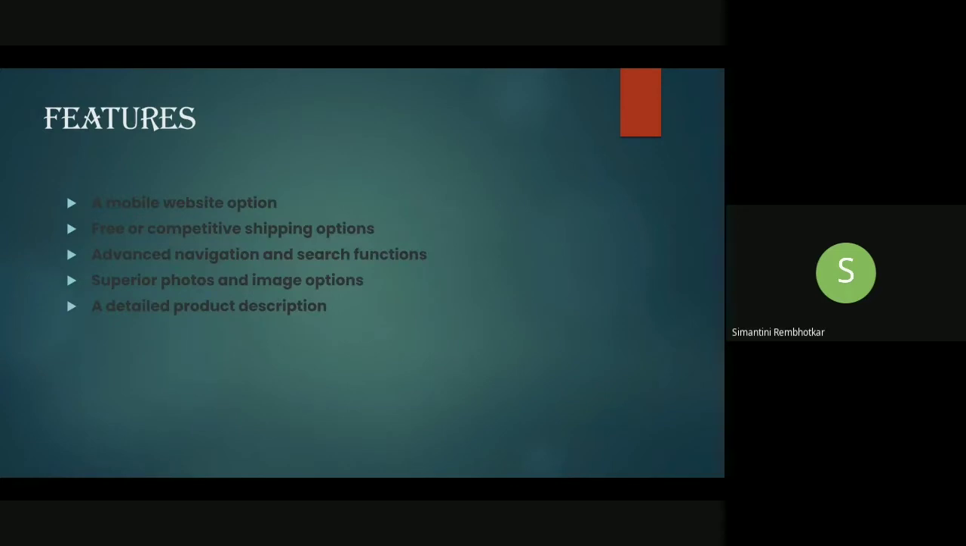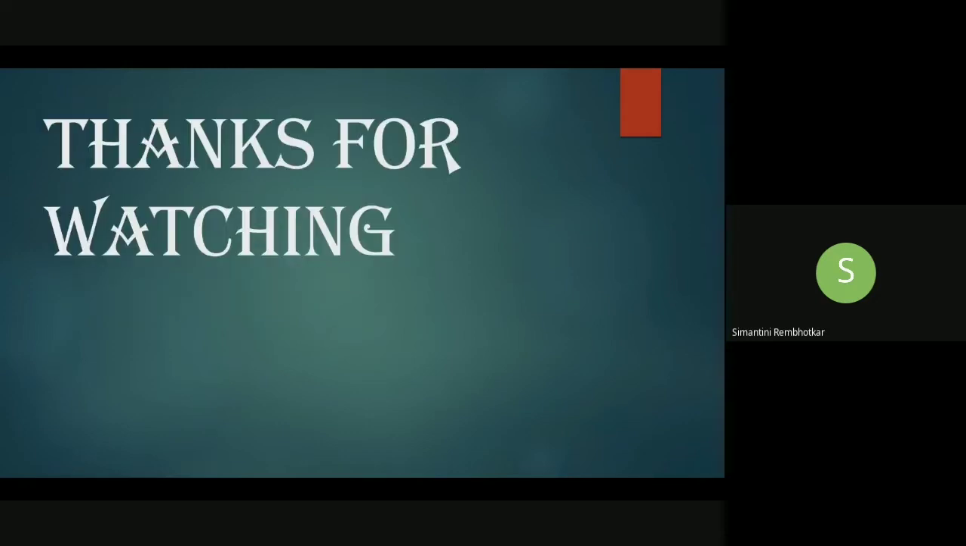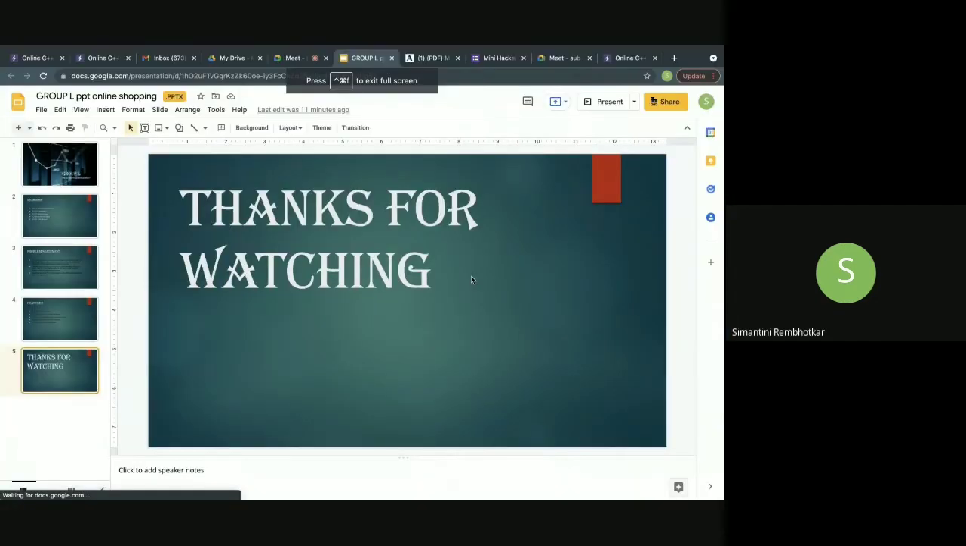These are some of the features which we have included in our program: a mobile website option, free or competitive shipping options, advanced navigation and search functions, superior photos and image options, and a detailed product description. So hence my fellow friend will explain you the code of the project.